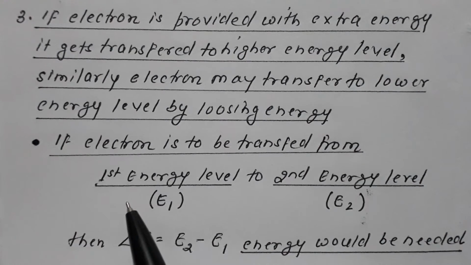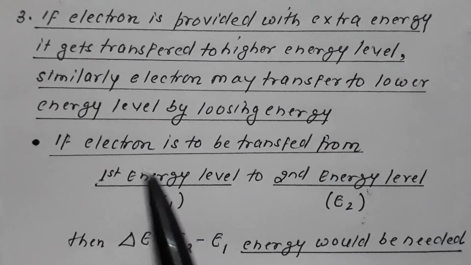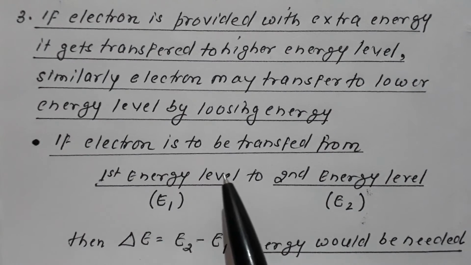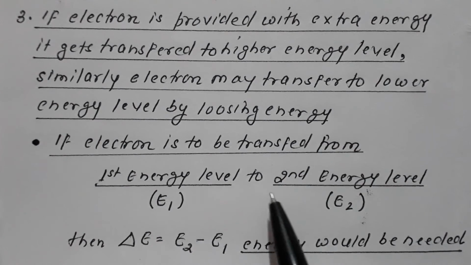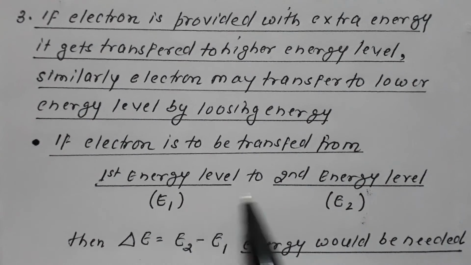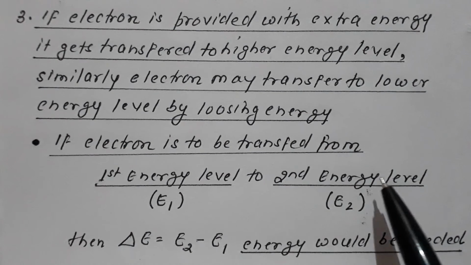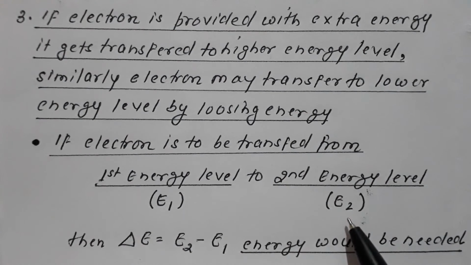Now suppose the electron is present in the first orbit, and it is to be transferred from the first energy level to the second energy level. The energy of the first orbit is E1, and that of the second orbit is E2. In order to bring about this transfer, some energy is needed, which is termed as delta E, and delta E is the difference of the two energies.